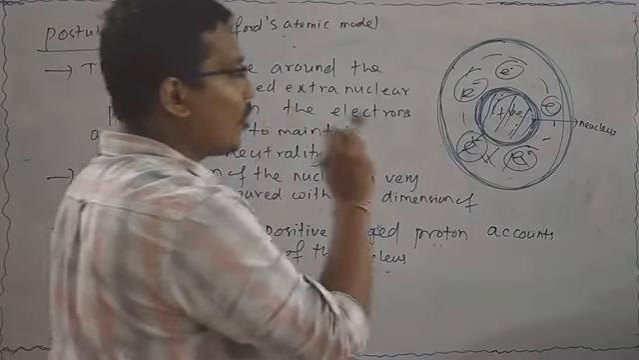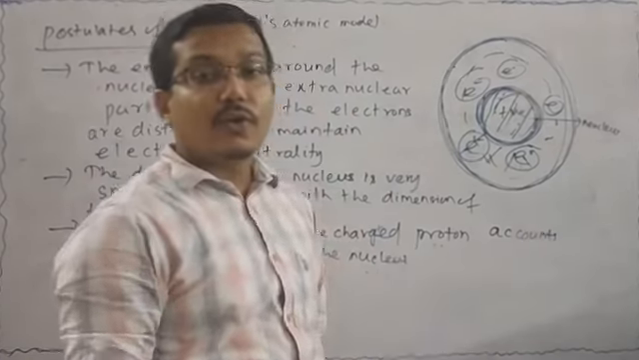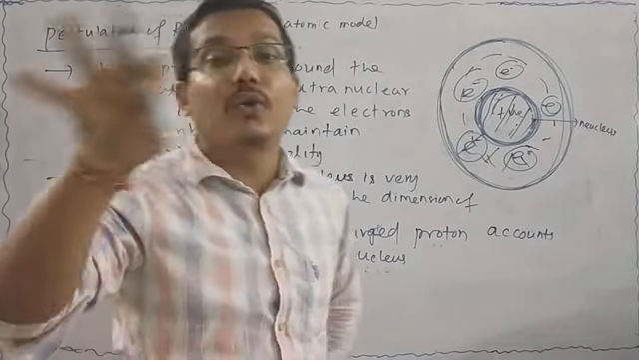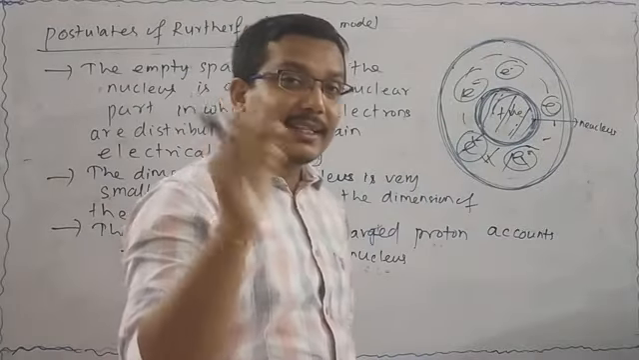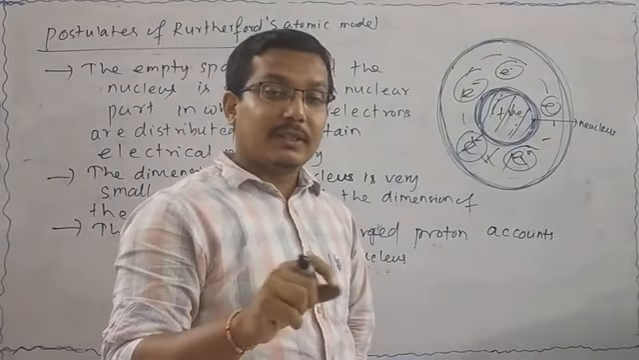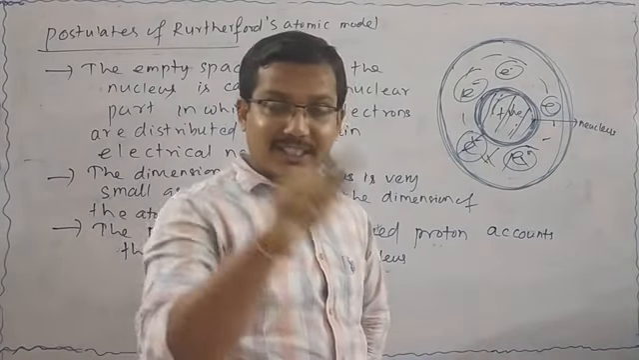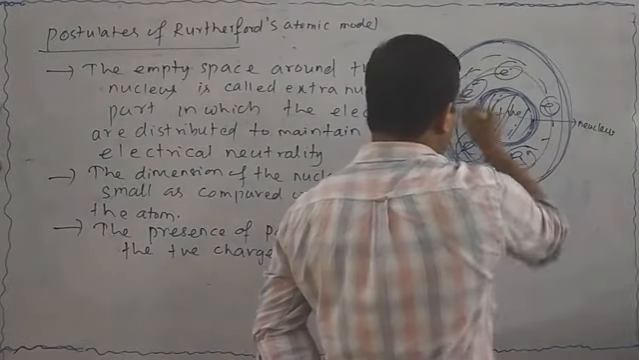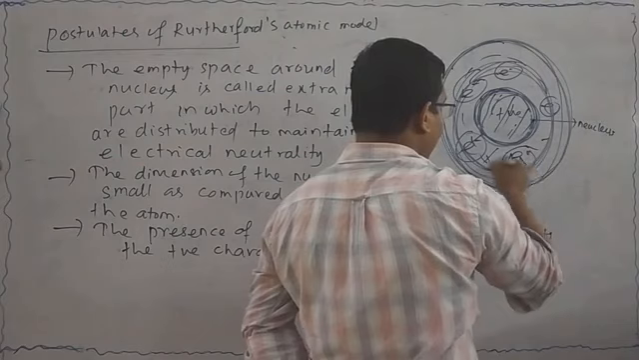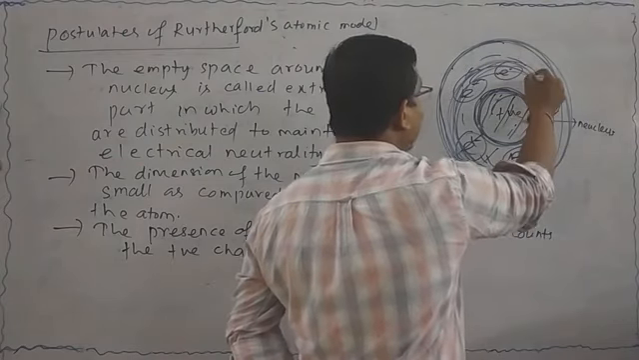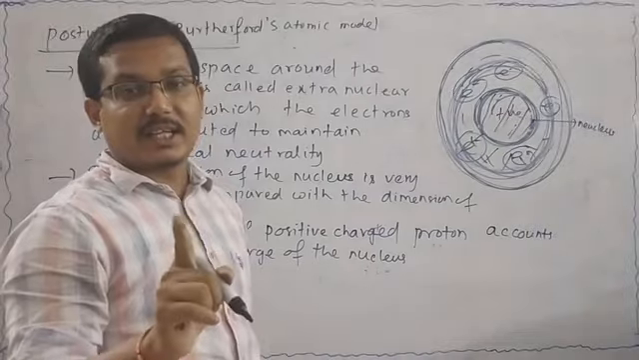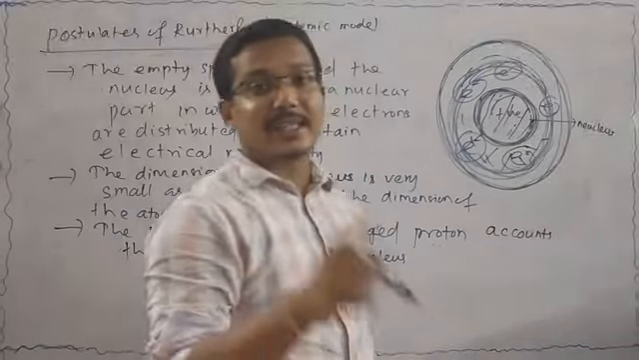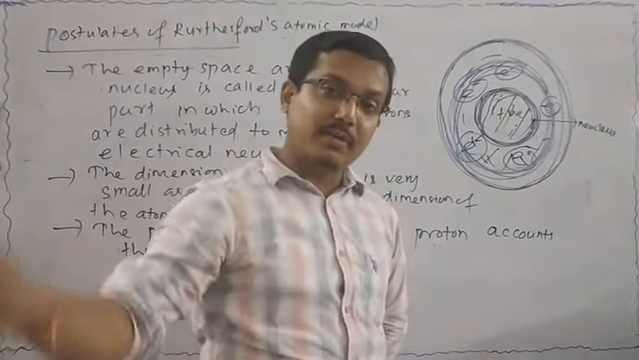If you think about the electrons, they are not stationary. Stationary means they are not constant. They are always in motion, like the planets and the sun. That means the electrons are not stationary. They are always revolving around the nucleus, like this or like this. The electrons revolve around the nucleus like the planets revolve around the sun.